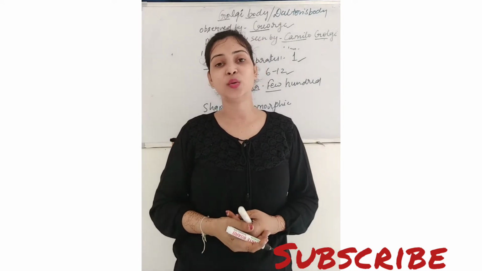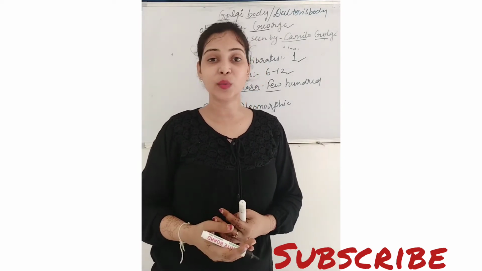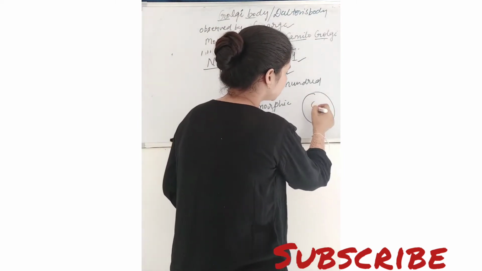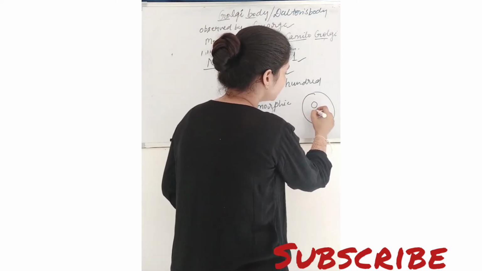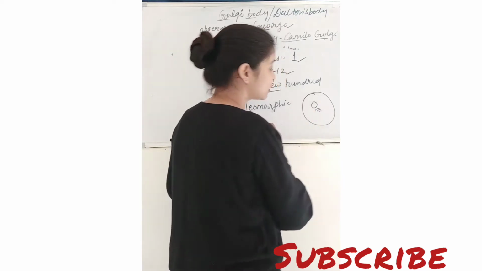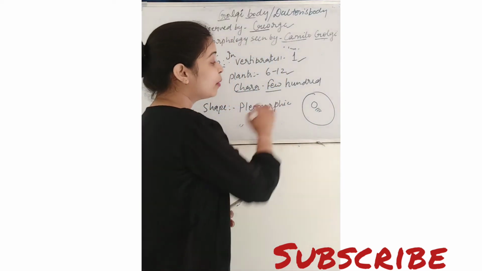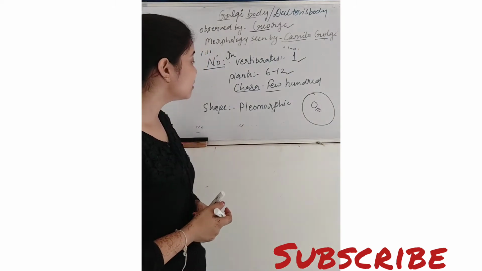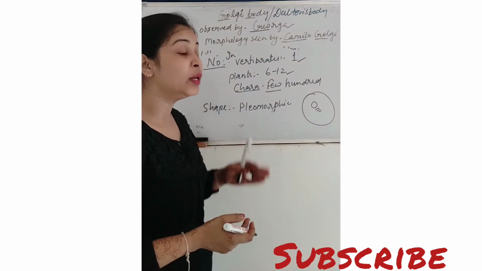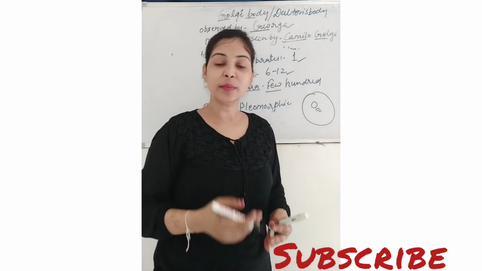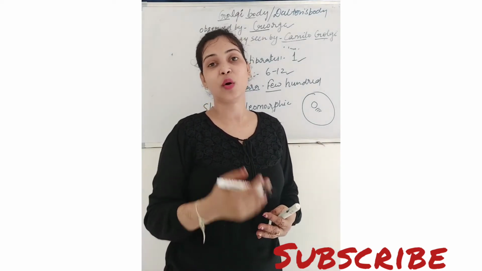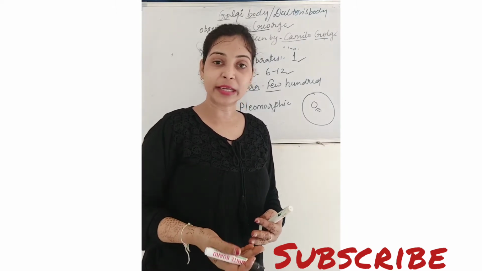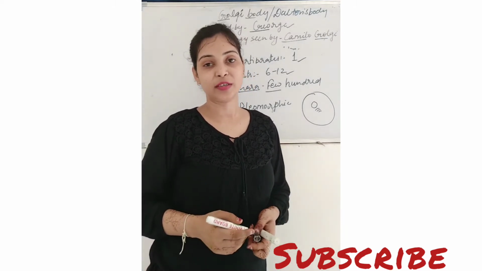In terms of position, it is perinuclear. Perinuclear means, suppose here I am drawing a small structure, suppose this is a nucleus, so it will be found just like this, near the nucleus. And it is pleomorphic, meaning the shape of the Golgi apparatus can change. It can also vary on the basis of its functions.